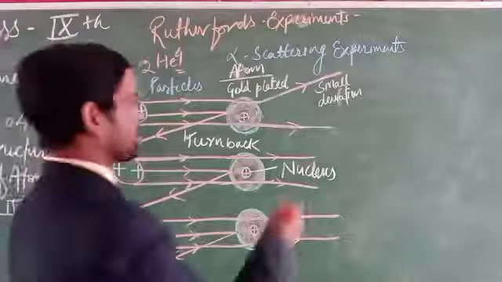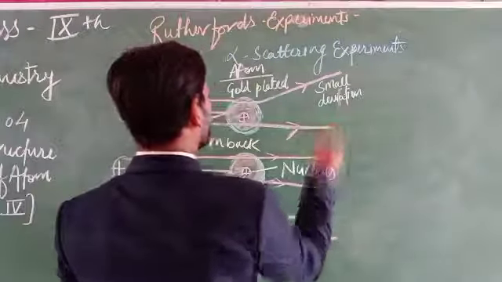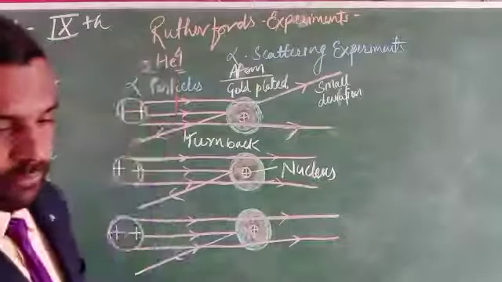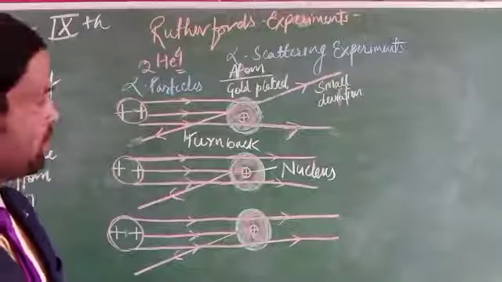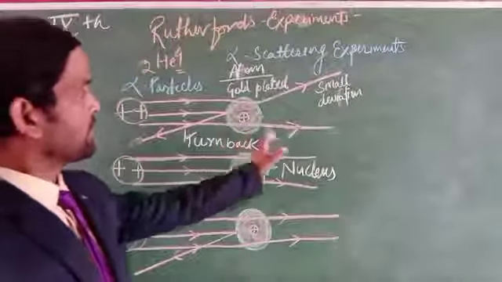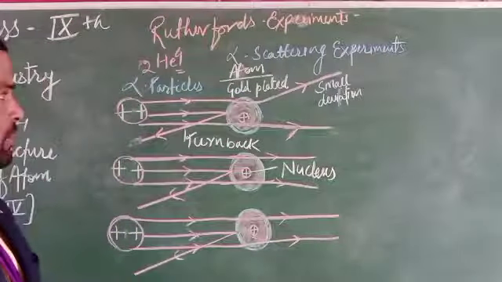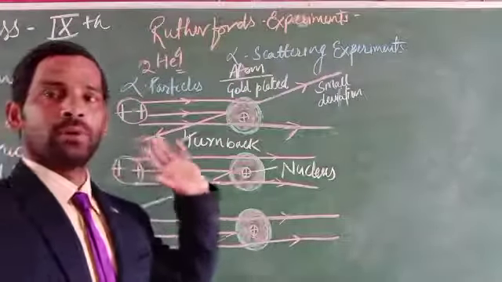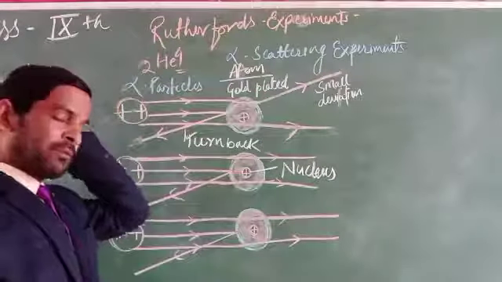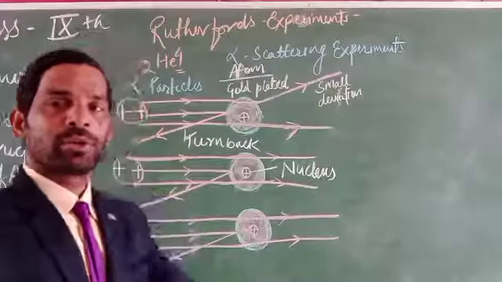So through this particular experiment we can say that most of the rays go ahead without any deviation.